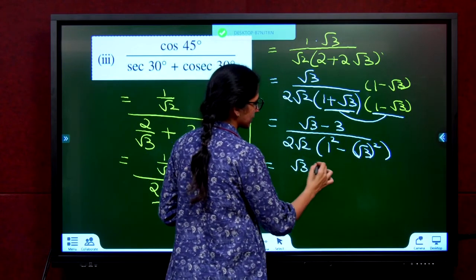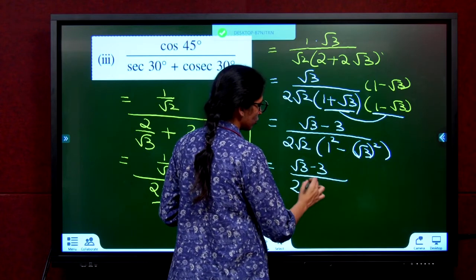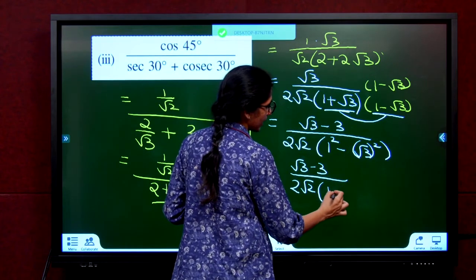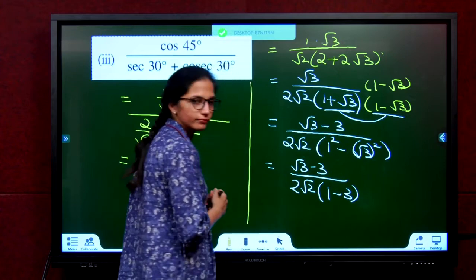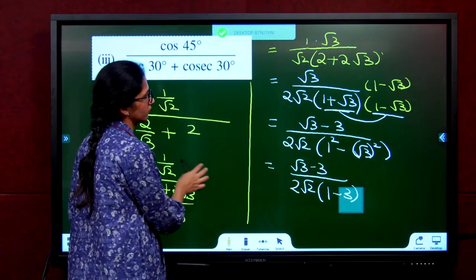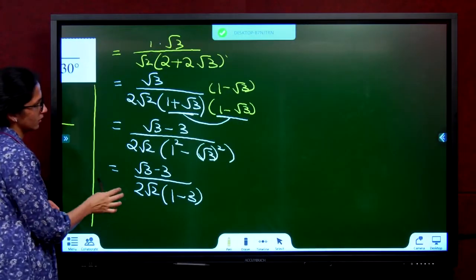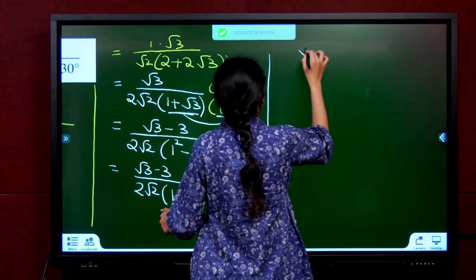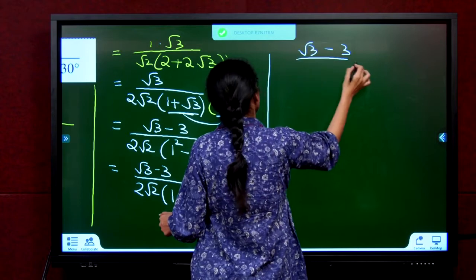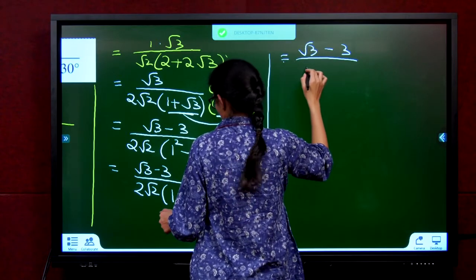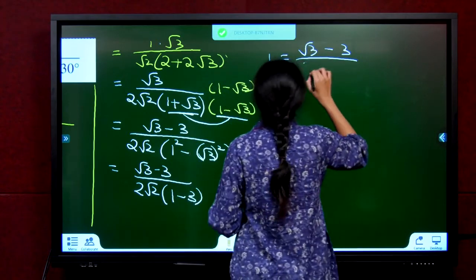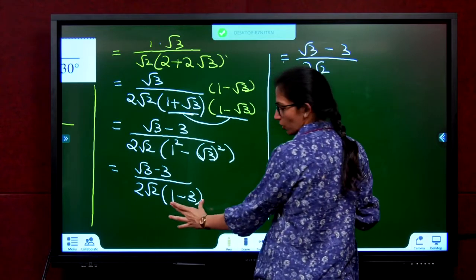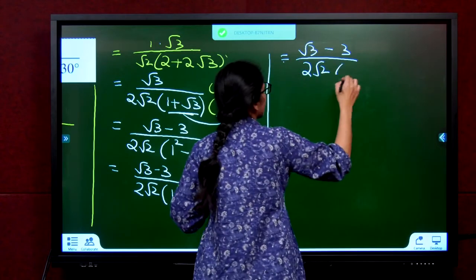Root 3 minus 3 divided by 2 root 2 into 1 minus 3. What do we do next? This is all rationalizing. Root 3 minus 3 divided by 2 root 2 into minus 2. 1 minus 3 is minus 2.